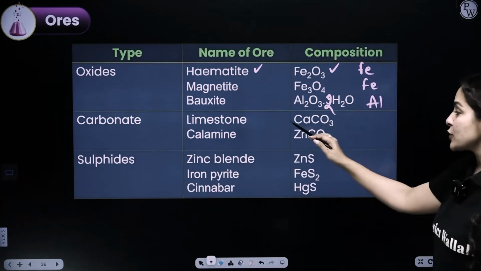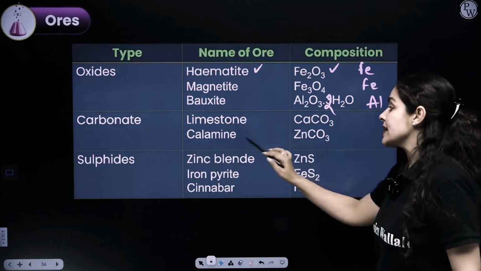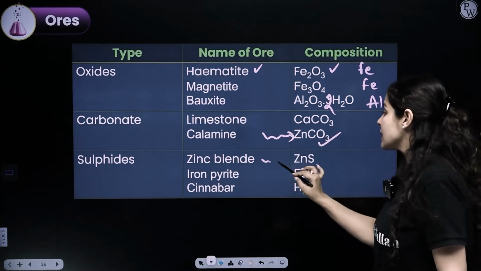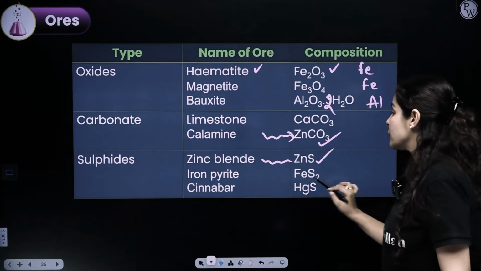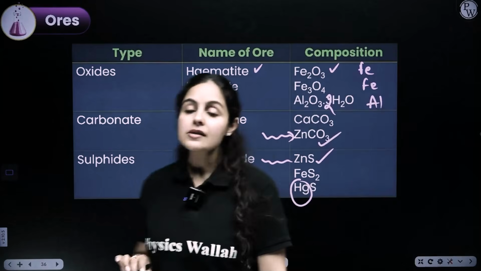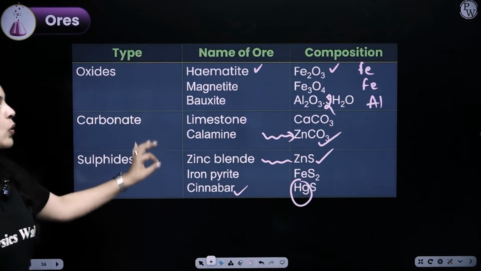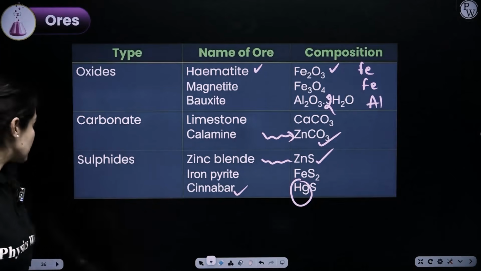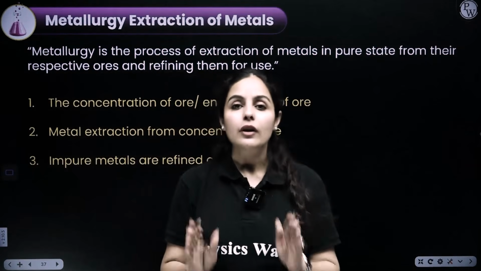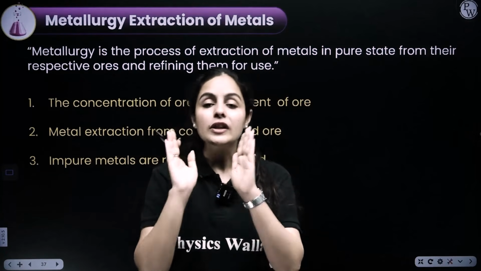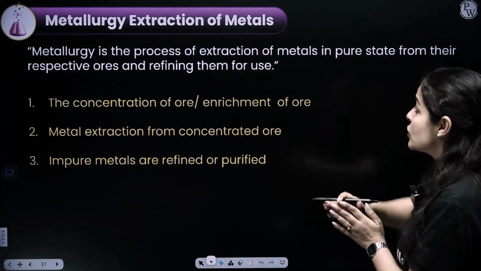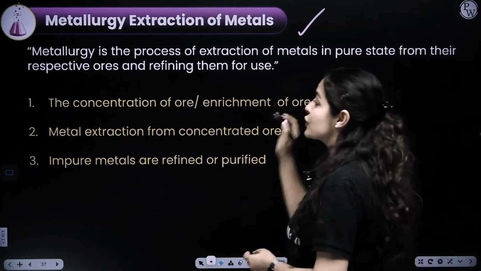Then we have limestone from which calcium is extracted, calamine from which zinc is extracted. It is important. Zinc blende again from which zinc is extracted, iron pyrite from which iron is extracted, cinnabar from which mercury is extracted. Names of ores are different, so you have to remember them. I know you are aware of chemical names, but here the names of ores are specific and different, and you have to learn them. On that note, let's move on to the extraction of metals.